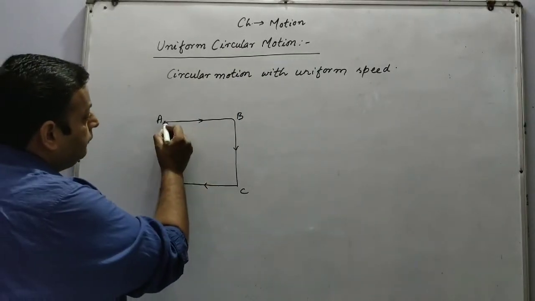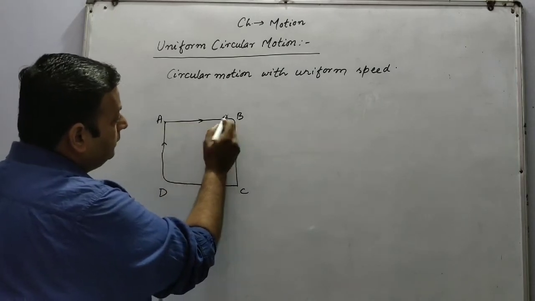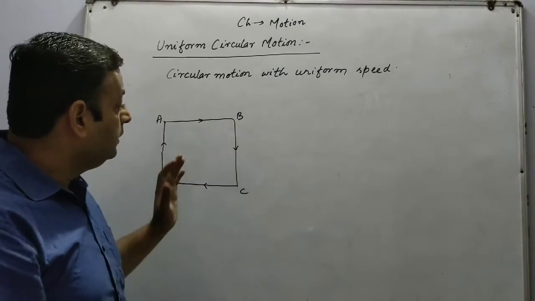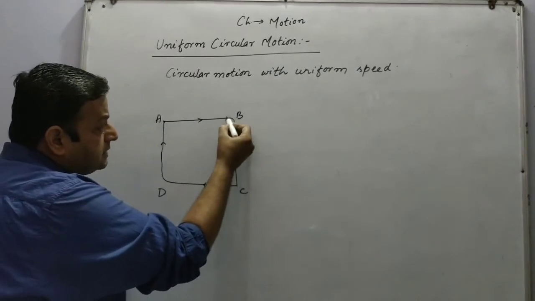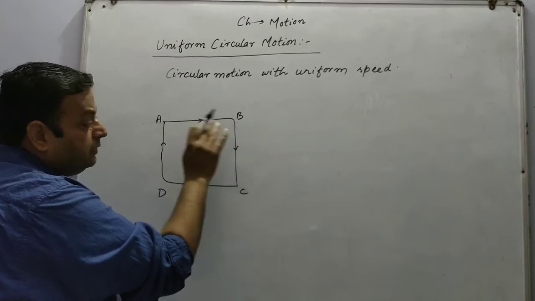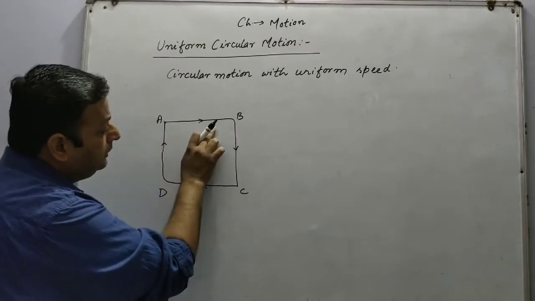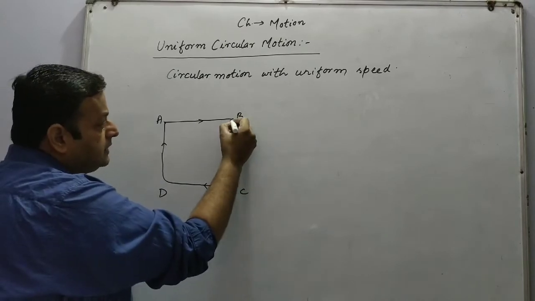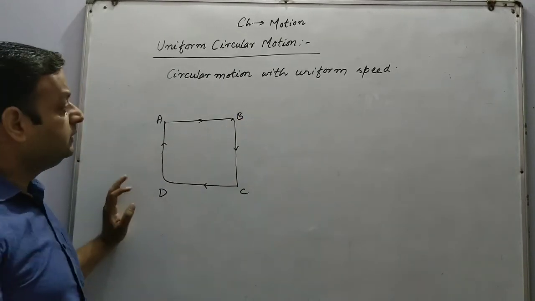When the person is moving from A to B, it is moving in a linear direction, no change in the direction. But on this turn, the direction changes. Firstly, the boy is moving from A to B, then the boy moves from B to C. So here at this point, the direction is changed.